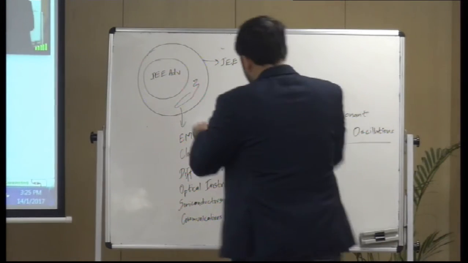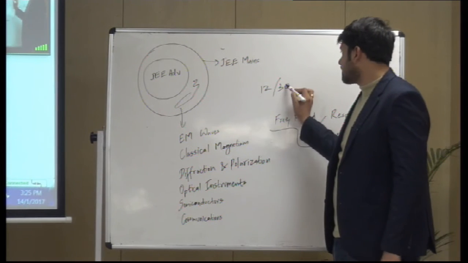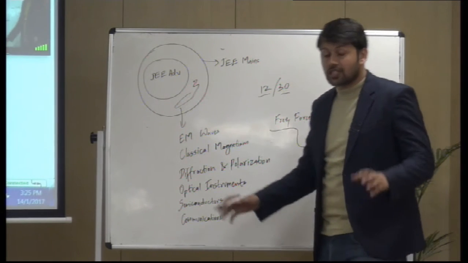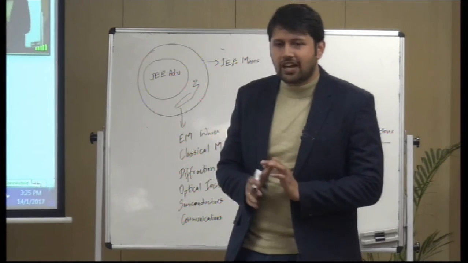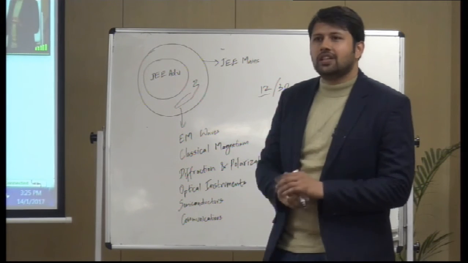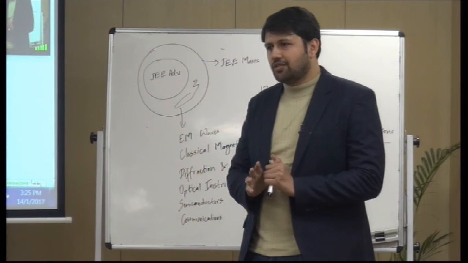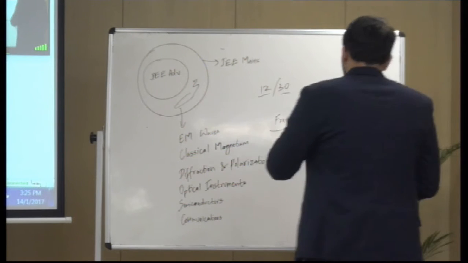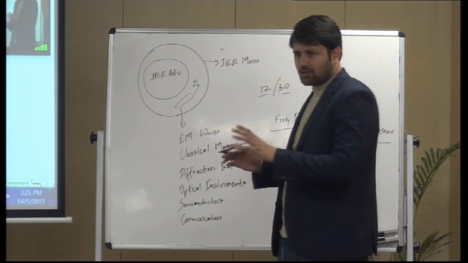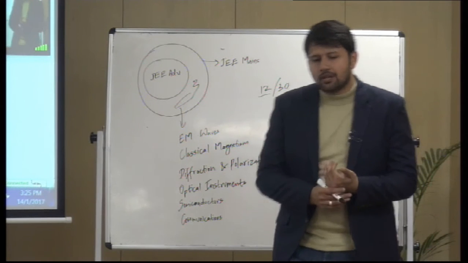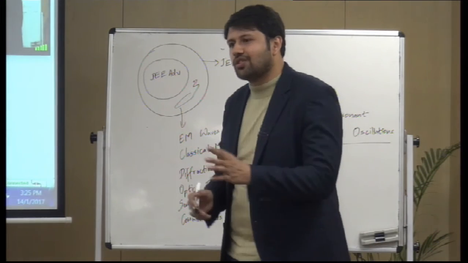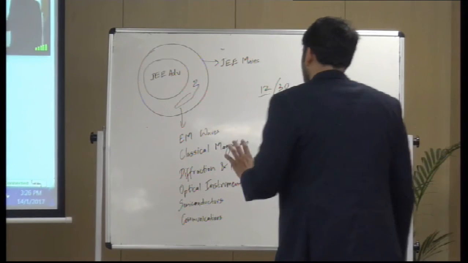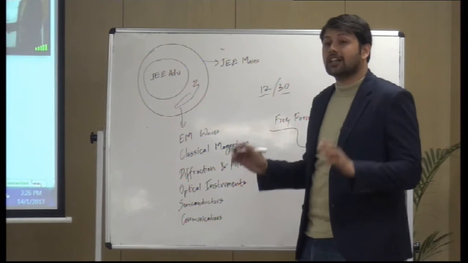From all these topics, in the first year of JEE, 12 questions out of 30 came, which is a huge number actually. You can understand that these topics form only around 20% or maybe 15% of the total 11th, 12th syllabus, right? But out of them, around 40% of the paper came. These days it's not the same actually. It doesn't happen that 12 questions will come out of these topics, but 6-7 questions still come from these topics.